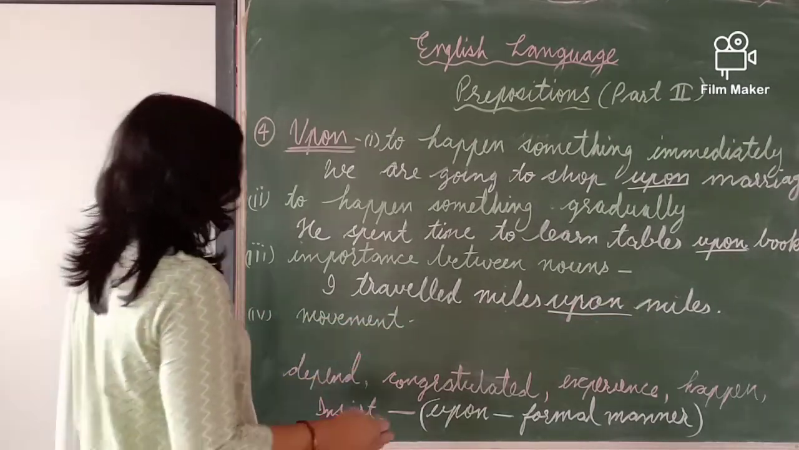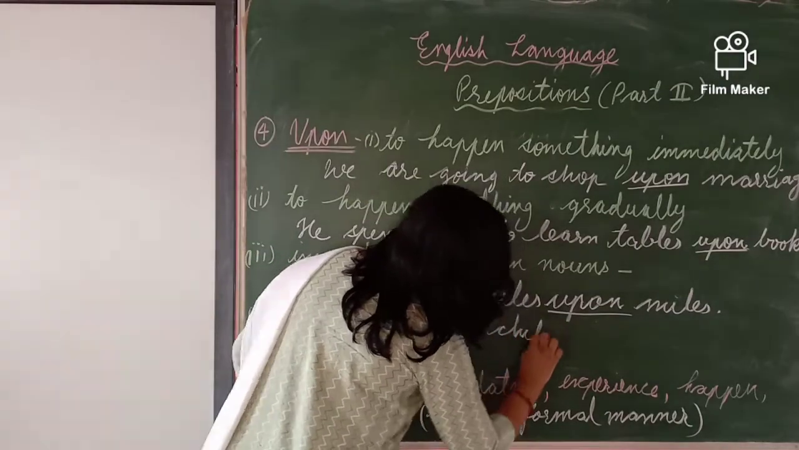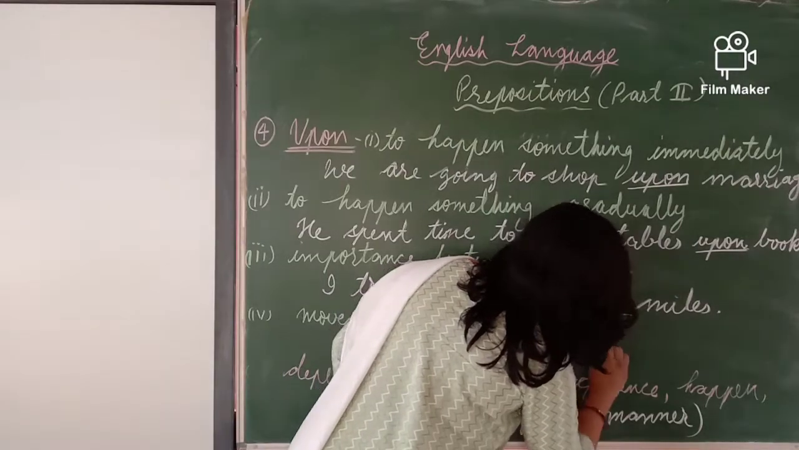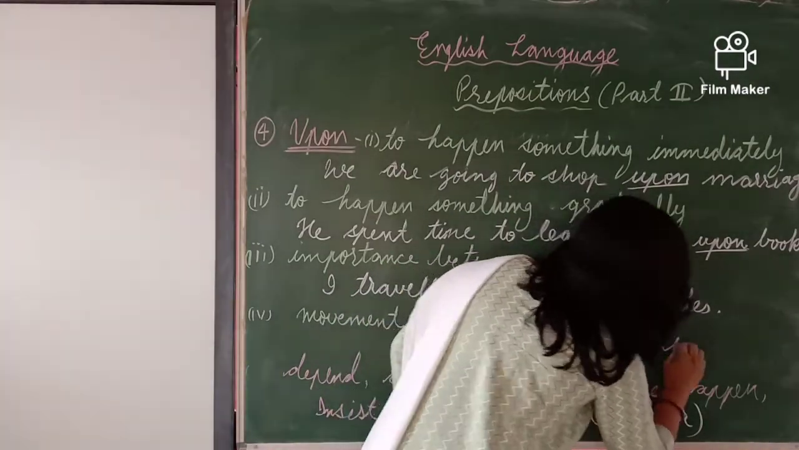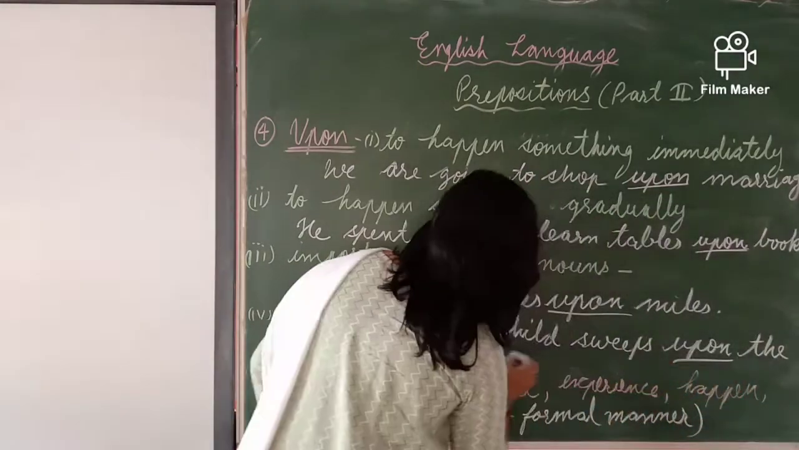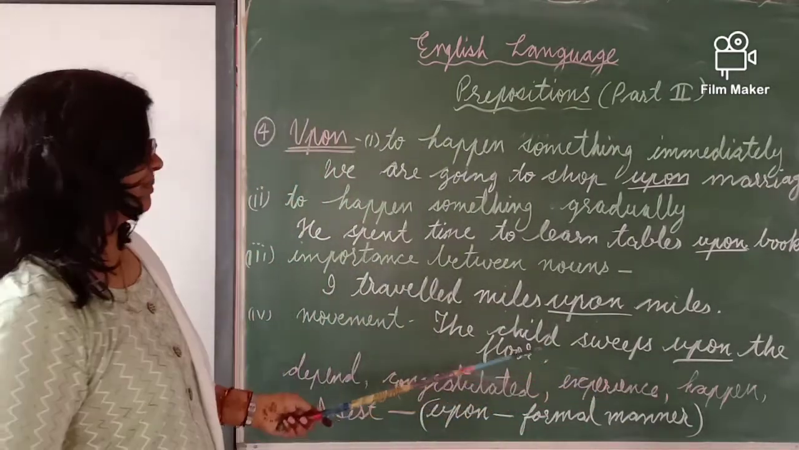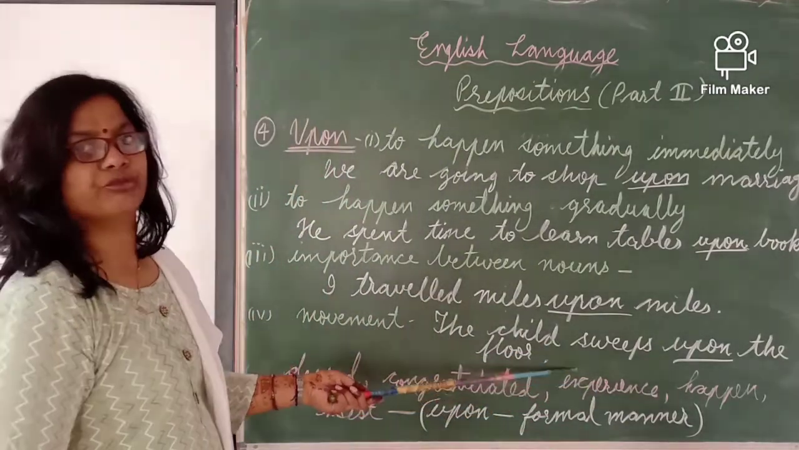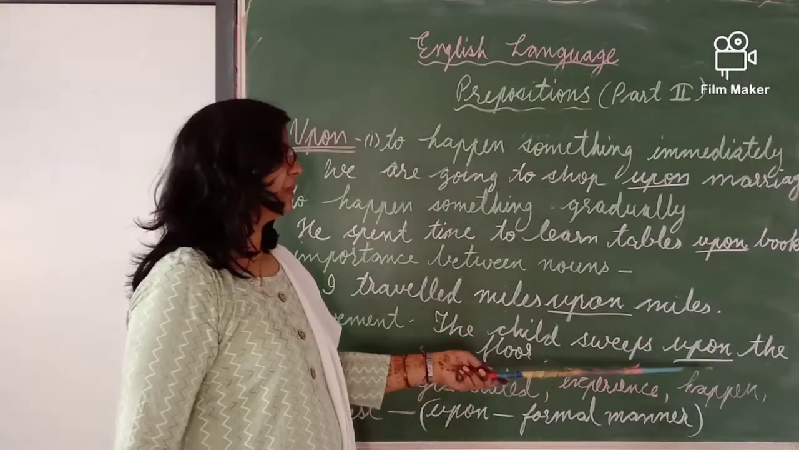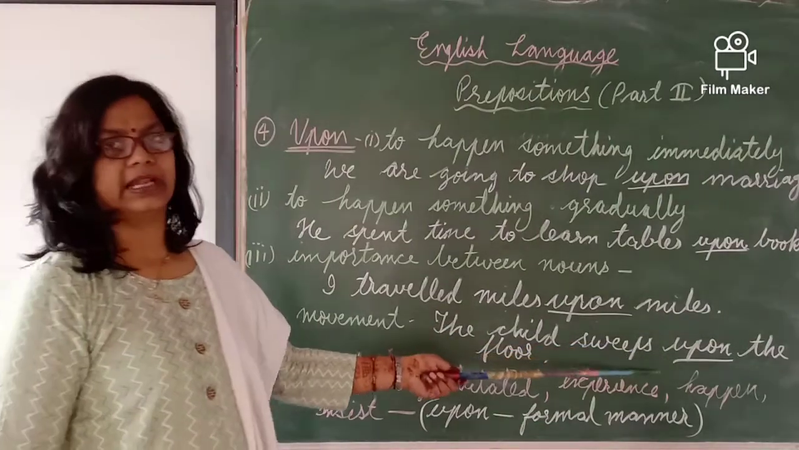Next is movement. The child sweeps upon the floor. The small child is not able to walk, so he is gradually moving. He is sweeping upon the floor. So here is the movement, so upon is written.